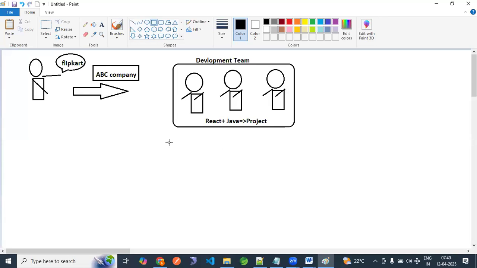Now what will happen? They are developers. They have done the development. But what about operations? Who will create the infrastructure? Who will deploy this code into the cloud? Because tomorrow we are the users, right? We are the users from all corners of the world.